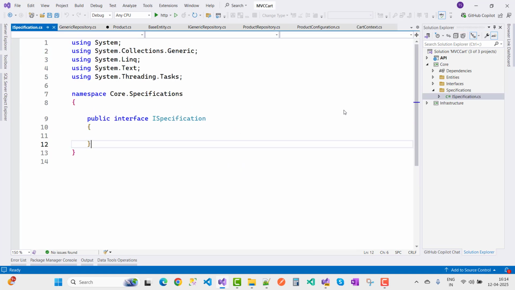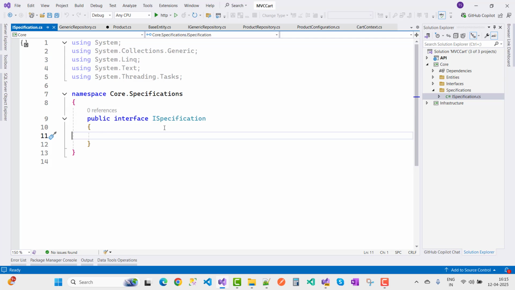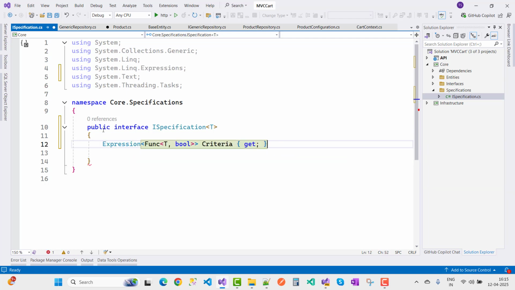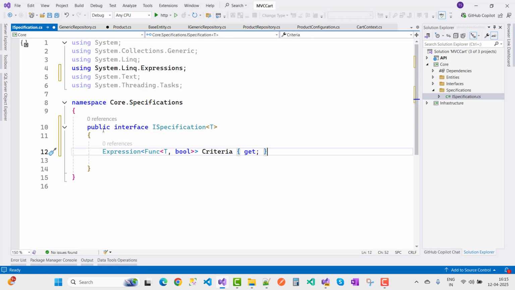In the ISpecification.cs file, we have the interface ISpecification of type T, where T is a class. Here I first add an expression of Func of type T and Boolean, and that is the criteria. What this is actually doing is, we know the product repository contains